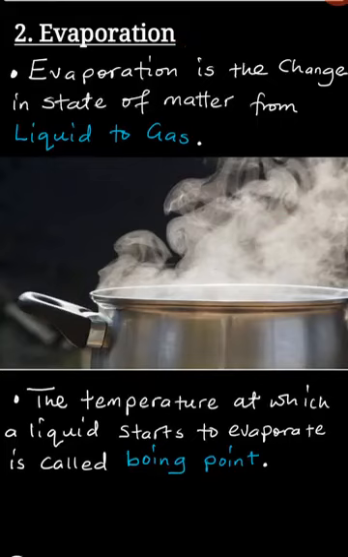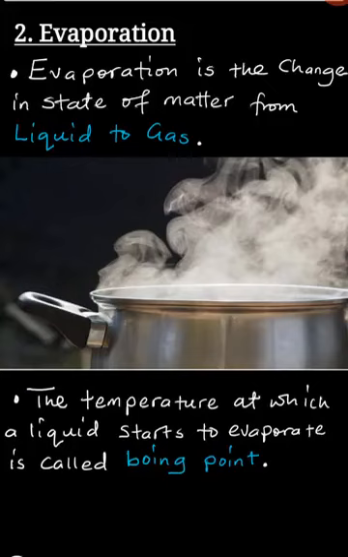All right? Now, the temperature at which a liquid starts to evaporate, in other words, the temperature at which a liquid starts to change to become a gas, is what is known as the boiling point. So this boiling point is the temperature at which a liquid will start to change to become a gas.